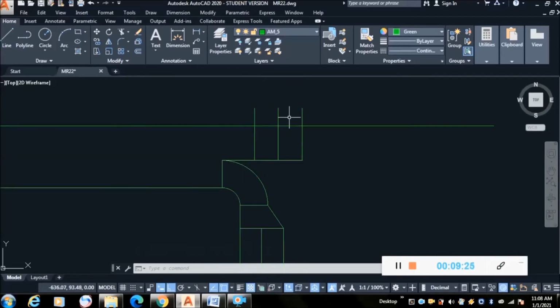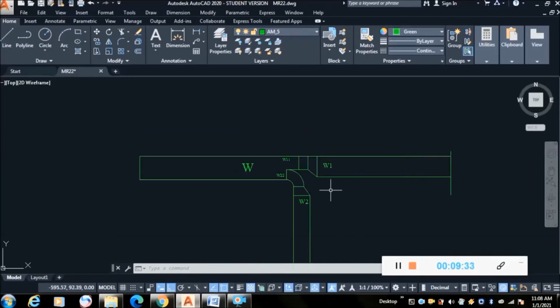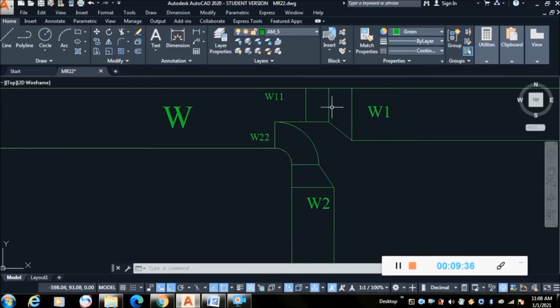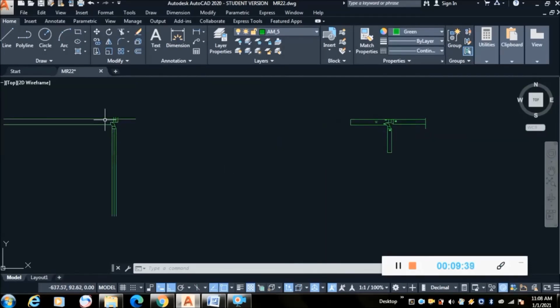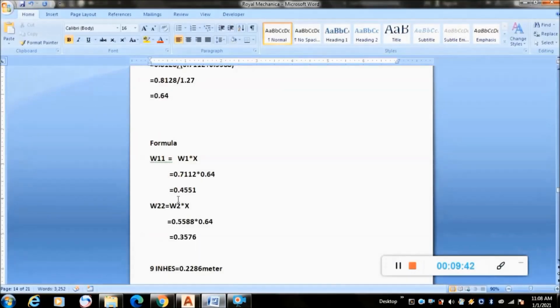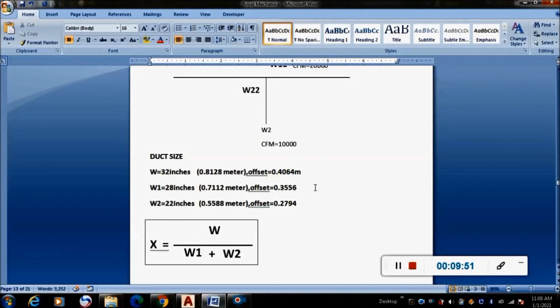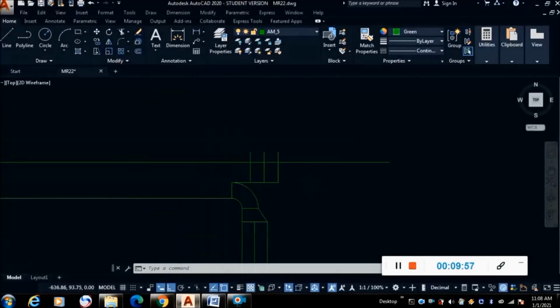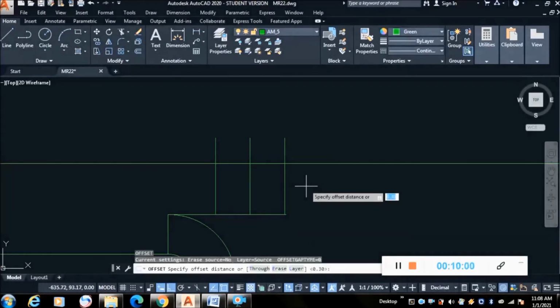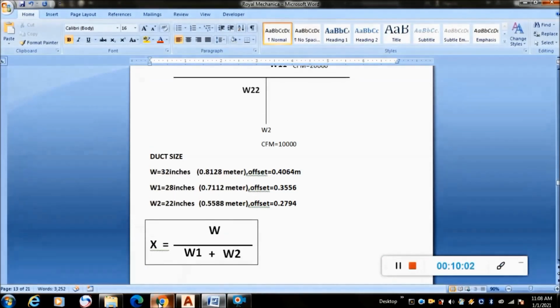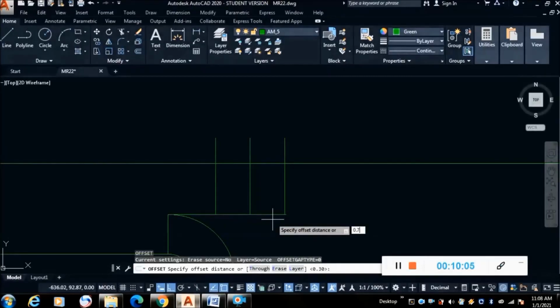Now you have to see, this is W22 and this is W11. Again it will be W1. So we have to see the value of W1 first. W1 is 0.7112 meter and the offset is 0.3556. So 0.7112 meter we will directly take.